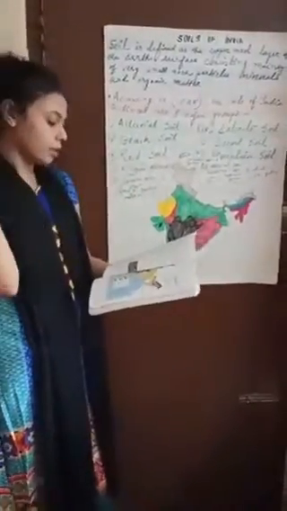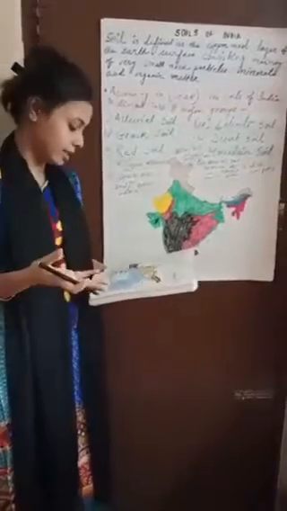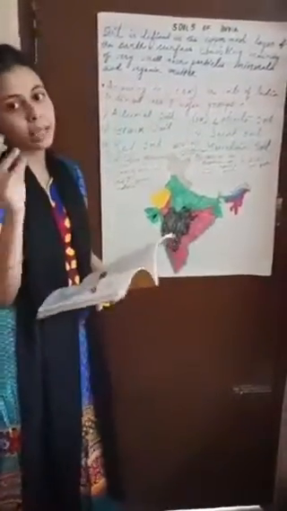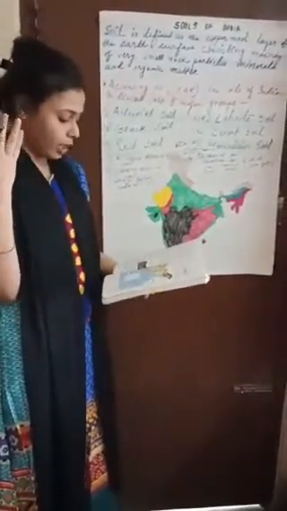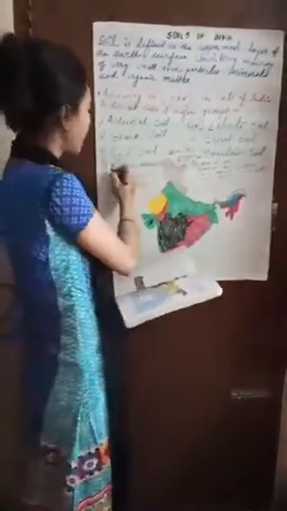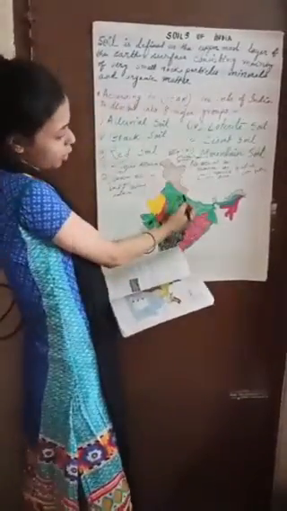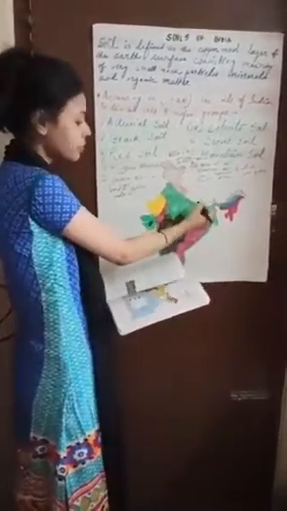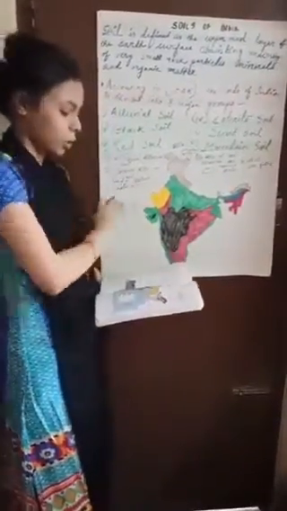The color of this alluvial soil mostly depends on the rate of deposition and where it is deposited. The texture, as we already said, is from fine grain to coarse grain. The crops that grow mainly in these types of soil are wheat, rice, pulses, jute, etc. The regions where we find these types of soil are mainly the riverine portions of our country, like the Indo-Gangetic plain, then the coastal plains like the eastern coastal plains and the western coastal plains.